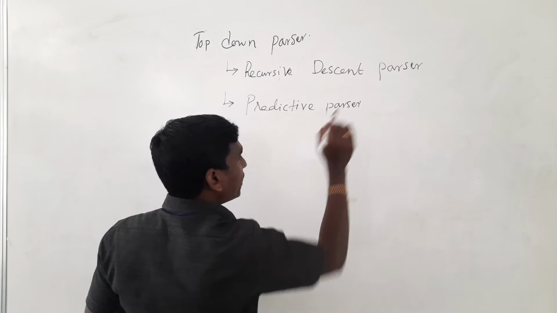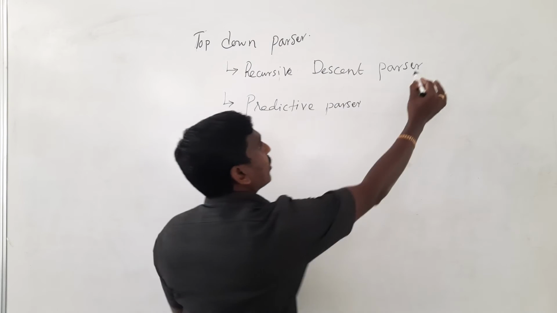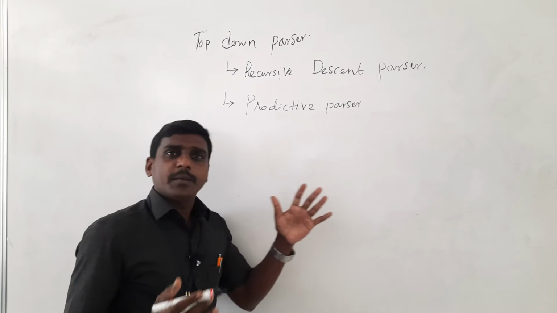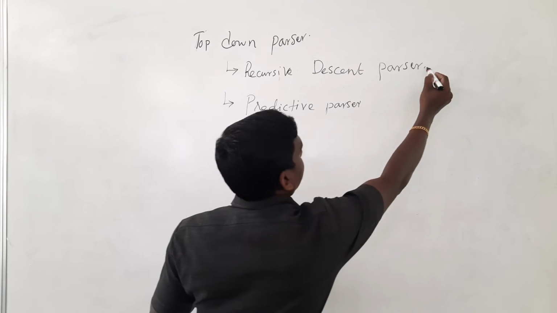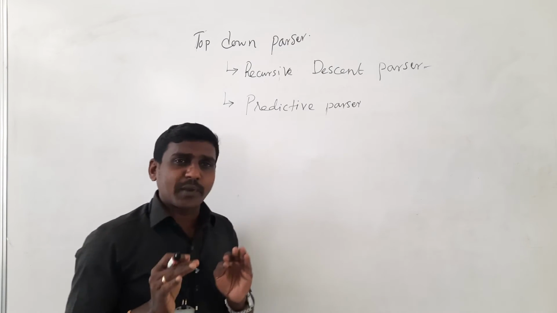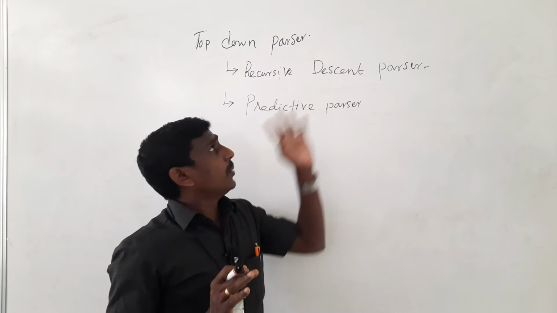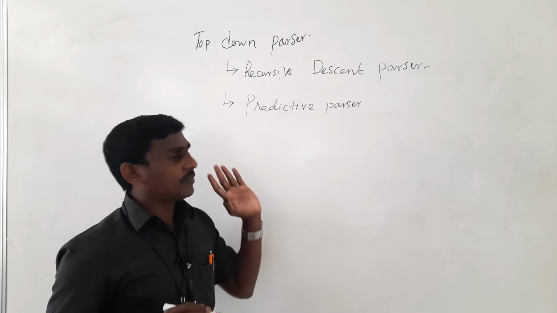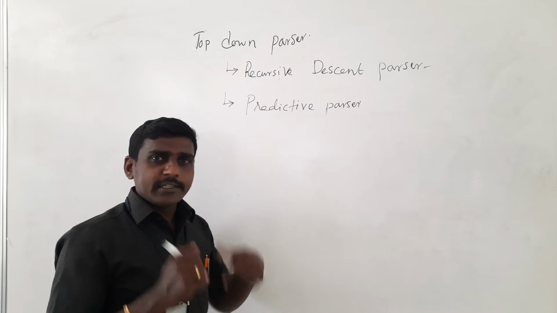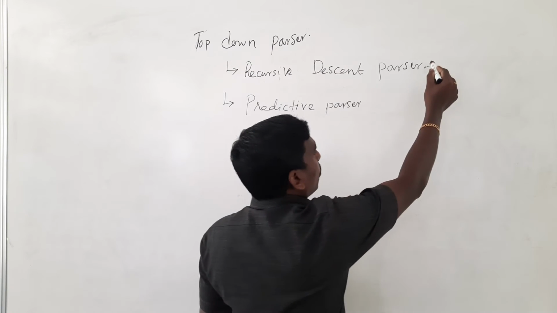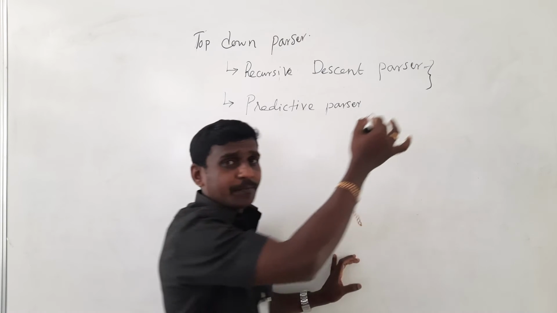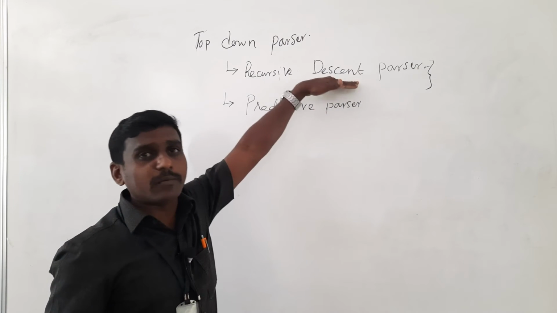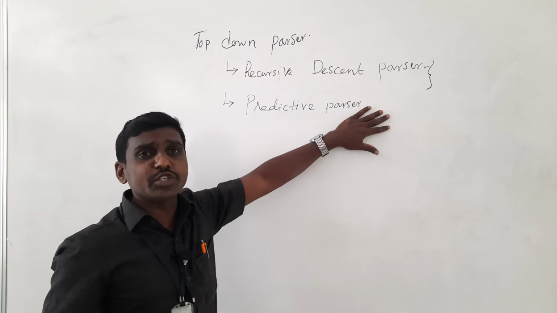In this video class I am going to teach you only the recursive descent parser. The predictive parser is a big topic, but the recursive descent parser explains the idea of the top down parser. This is the next parser of the top down parser, the second parser, the predictive parser.